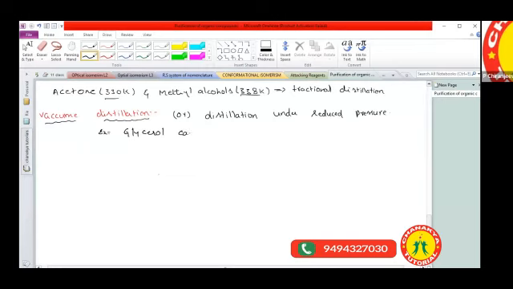Glycerol can be separated from spent lye. So what is meant by spent lye? Spent lye is nothing but soap oil. Sir, what is meant by soap oil?